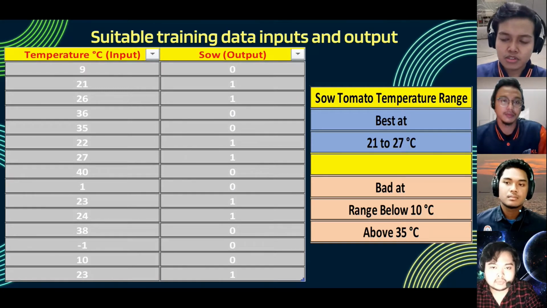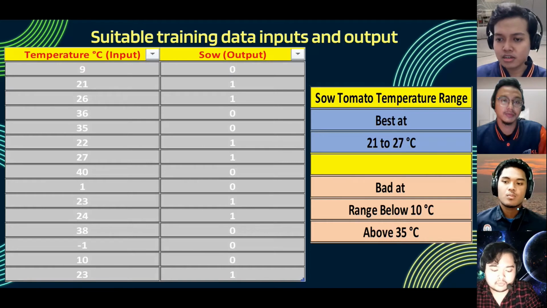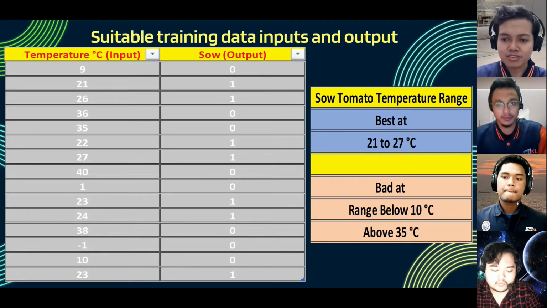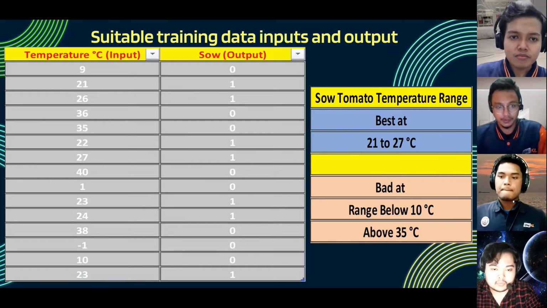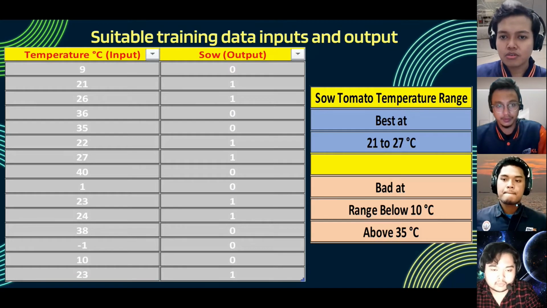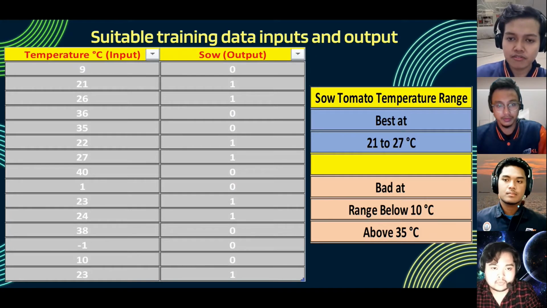And we just chose tomato. We can choose other fruits, other agriculture benefits, but we just chose tomato because it's the simplest thing when we did research on it. The table on the left represents the input and output. The table on the right represents the range of the right temperature for the tomatoes to be sown. All right, next slide.